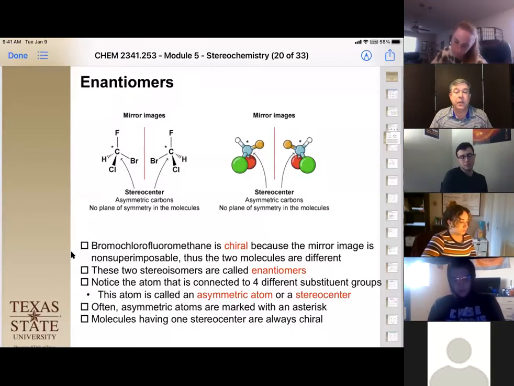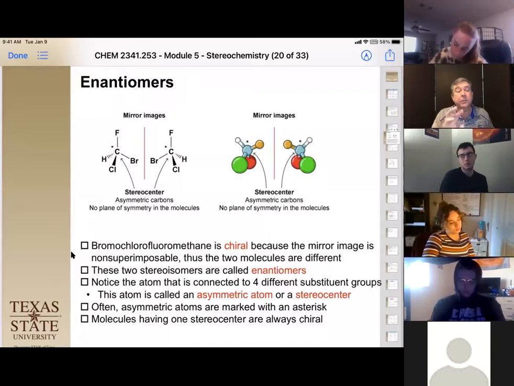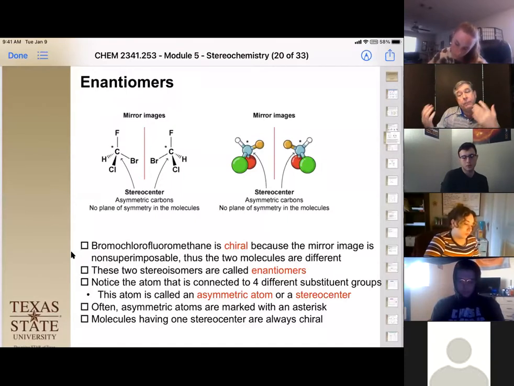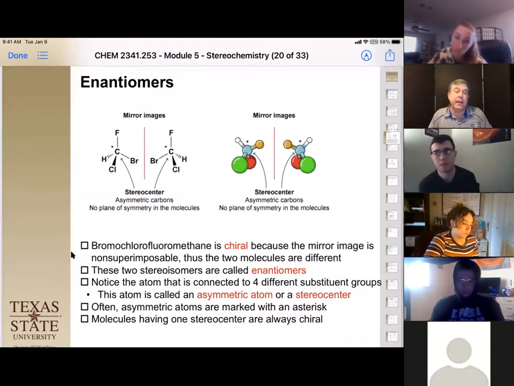Okay, so the thing to look for here is the carbon that has four different things bonded to it. That's going to be the place where you're going to need to do the manipulation, and that's the one we're actually going to label as the stereocenter. When you're talking about stereochemistry, immediately look for the carbon with four different things attached to it. Mark it, in this case, with an asterisk, because that's the one you need to pay attention to.